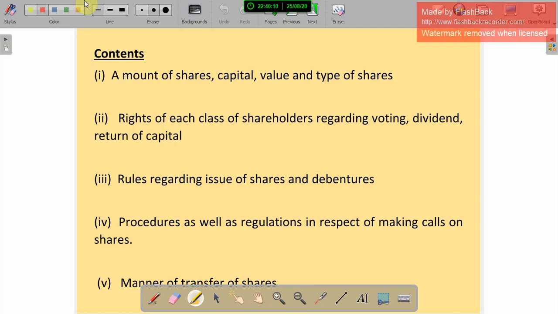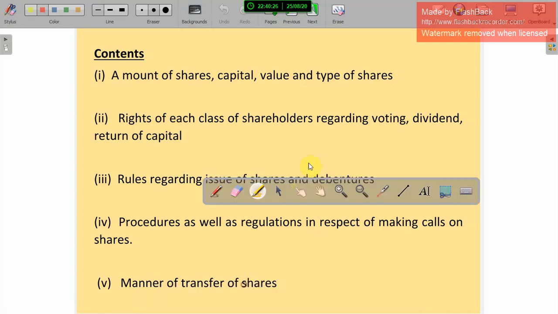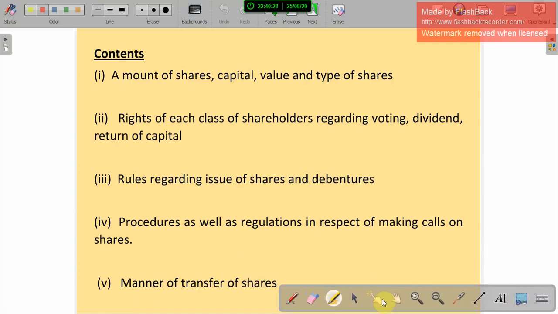First they sell their shares and debentures, and how they are conducting and collecting from the people, making calls on the shares, that procedure should also be mentioned. And the manner of transfer of shares, how they can transfer the shares to another person. That is the way they have to mention.